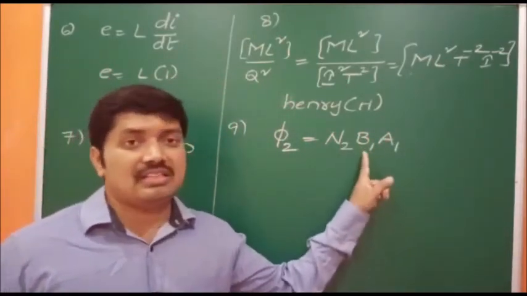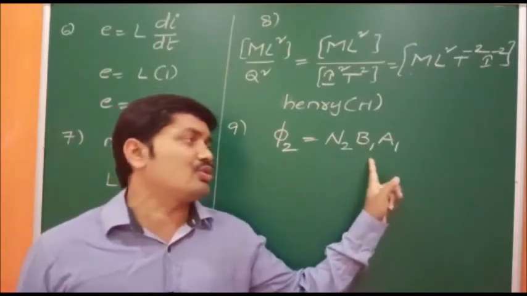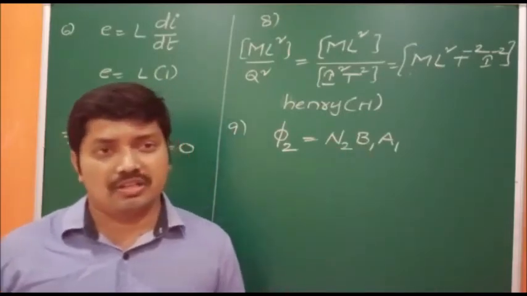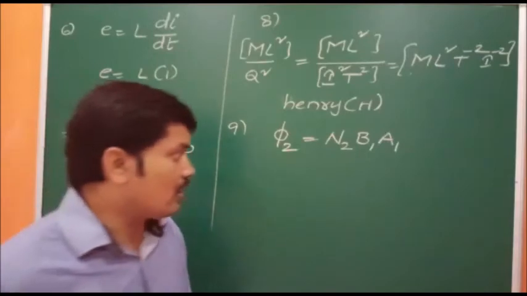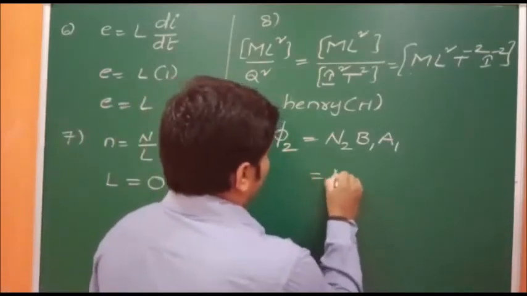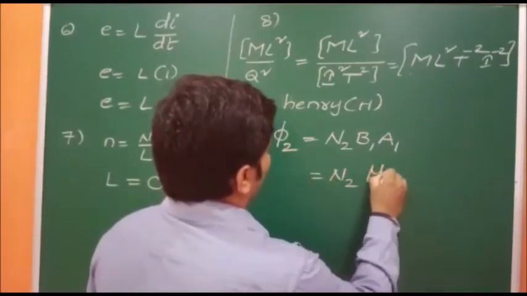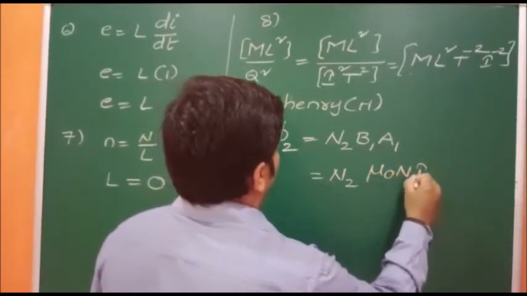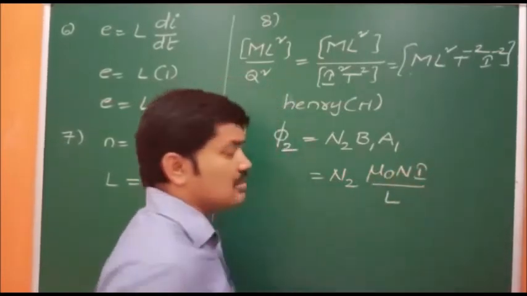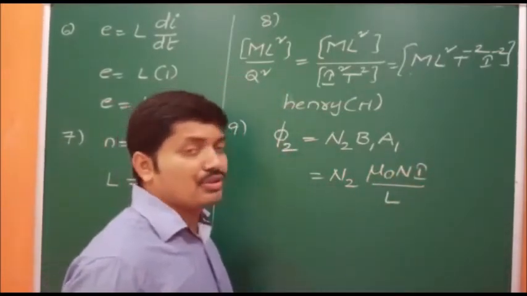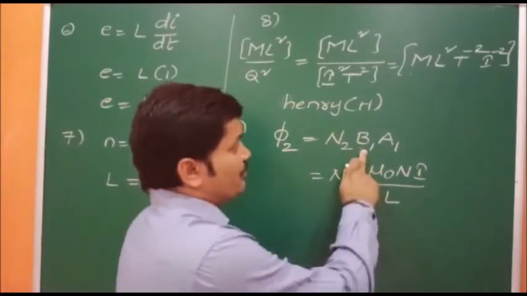So here B1 is the magnetic field produced due to first solenoid. So first solenoid means, what is the formula? That is mu naught N i by L. This is the magnetic field produced due to solenoid. But in which one? First one.